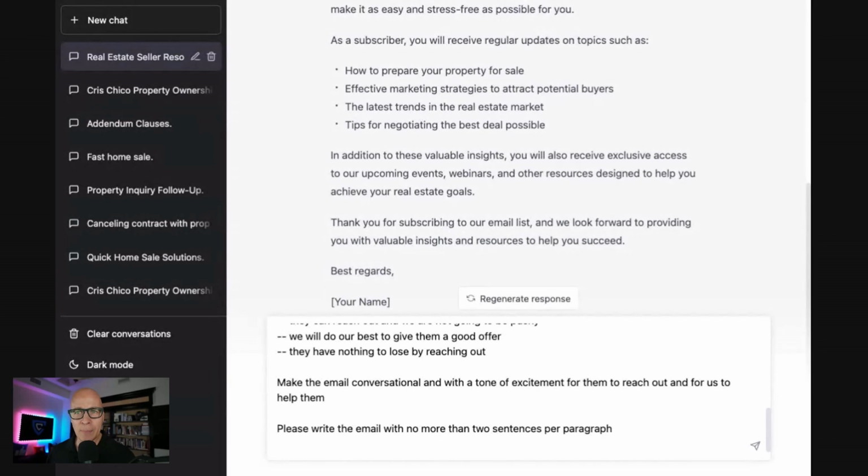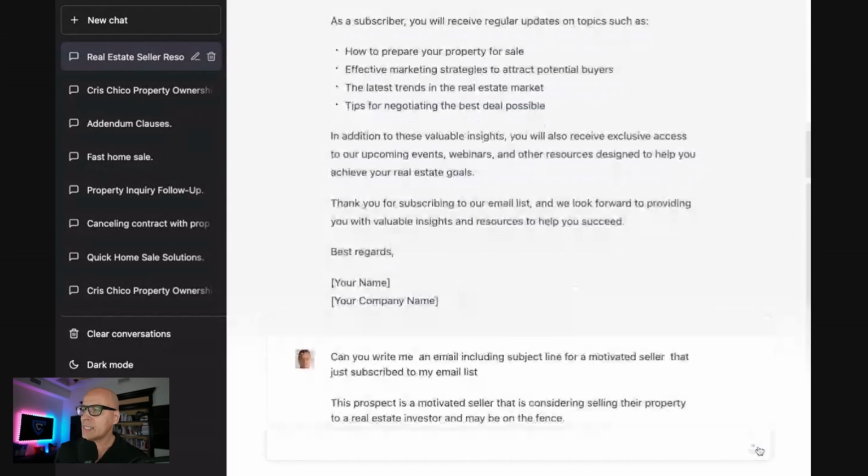Now, that is a great prompt, if I say so myself. Let's hit that button here. See what happens. Look at this thing. Look at that. Look at this email as it's writing it.